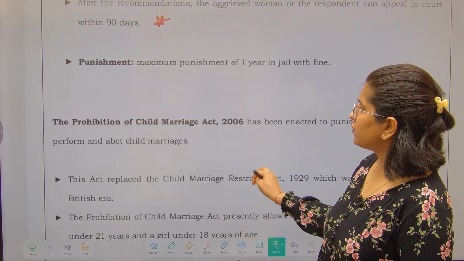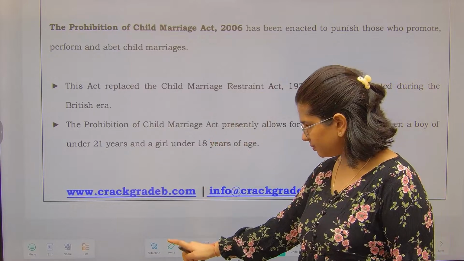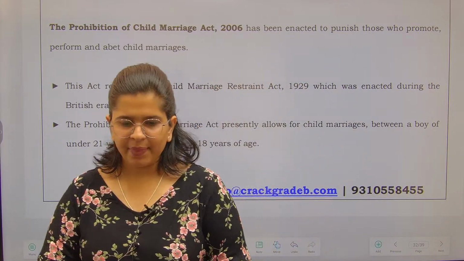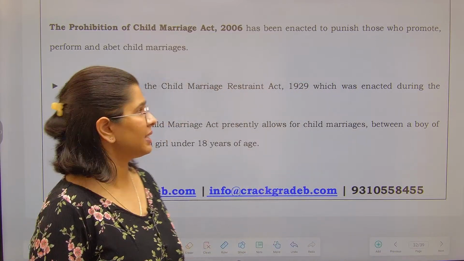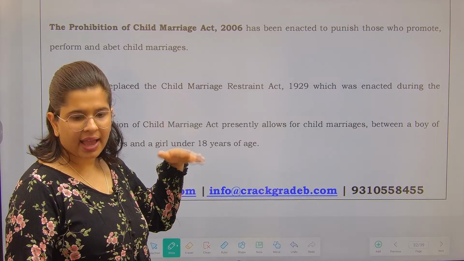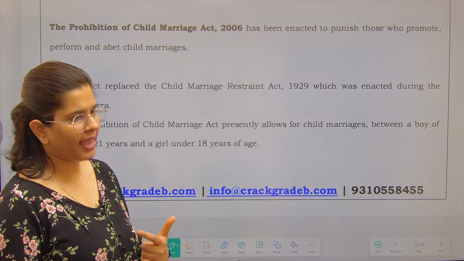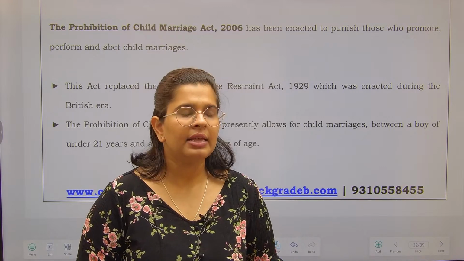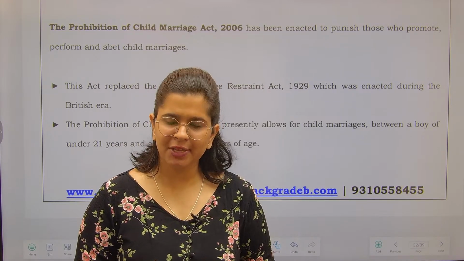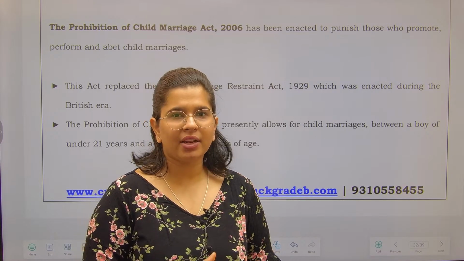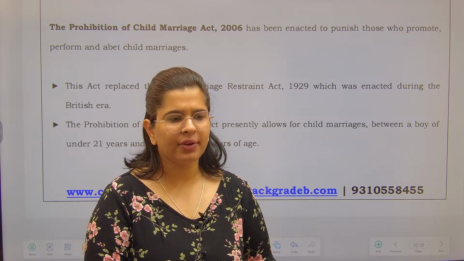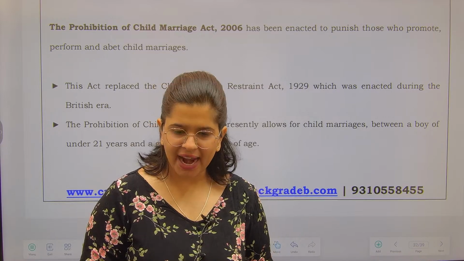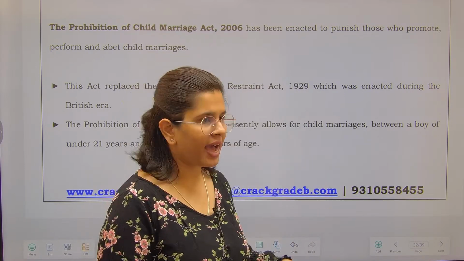Now next is the Prohibition of Child Marriage Act. When I was in 11th or 12th class, I did not have information about such acts, and I saw that among one or two of my acquaintances, in their community, the practice of child marriage was very common. Fine. I always had this piece of information, that child marriage is not allowed, correct? So I thought, why are these people not getting punished? Correct. That was the question I always had in my mind, and by reading this act, this somewhat clears up.